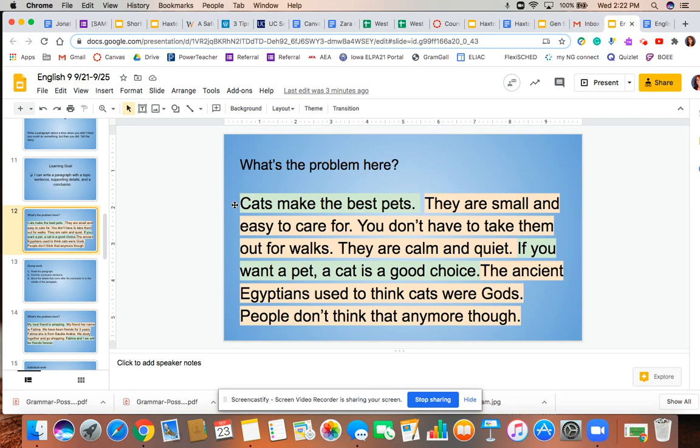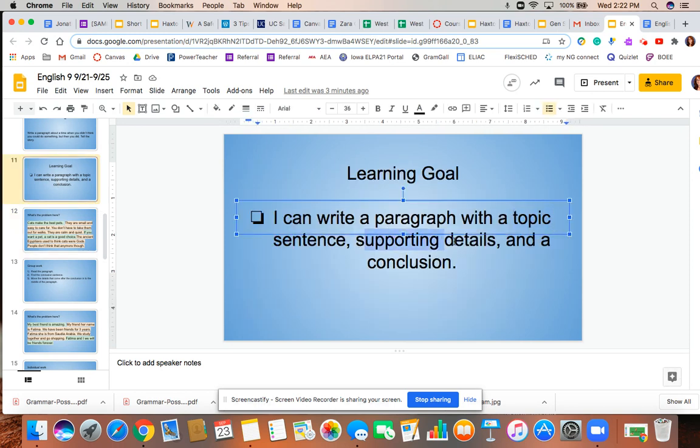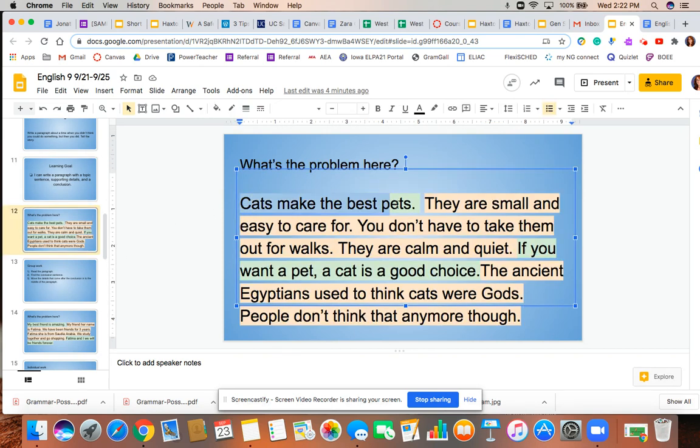The mistake has to do with how this paragraph is organized. Remember, the structure of a paragraph goes first, topic sentence, then supporting details, and at the end, a conclusion sentence. However, the structure of this paragraph is different. We have a topic sentence at the beginning, we have details in the middle, and here's our conclusion. However, after the conclusion, there are two more details. A detail about the ancient Egyptians and modern people.